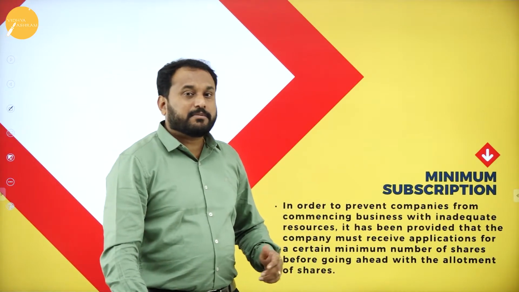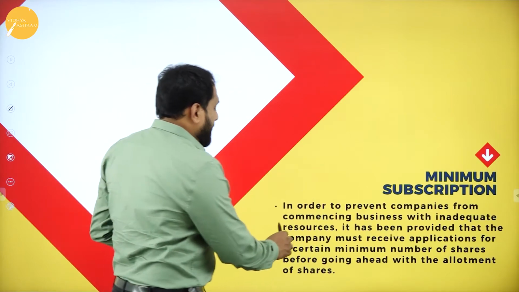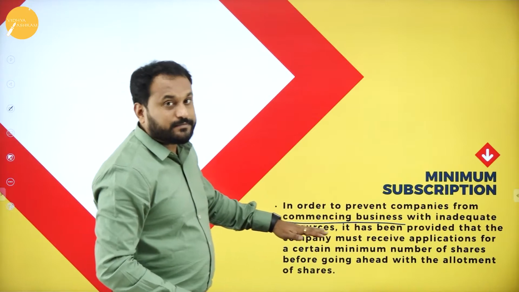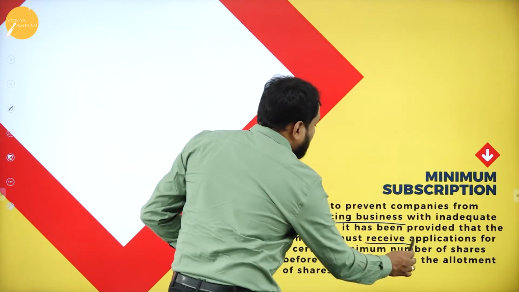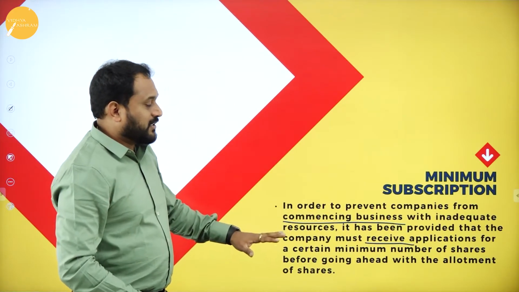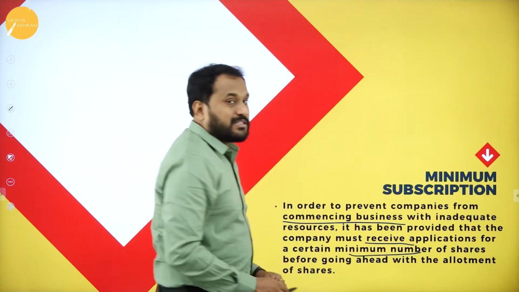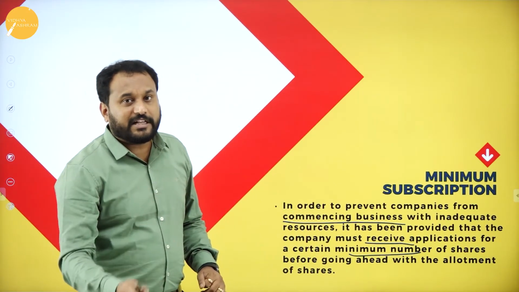What is this minimum subscription? In order to prevent companies from commencing business with inadequate resources, it has been provided that the company must receive applications for a certain minimum number. That means you cannot start a company with, say, 100 rupees or 1000 rupees, or even 50,000 rupees.